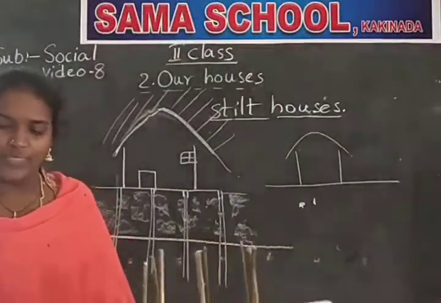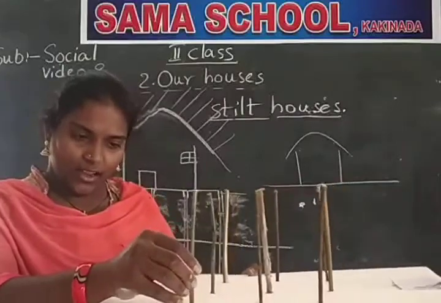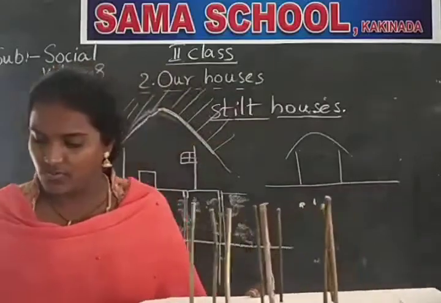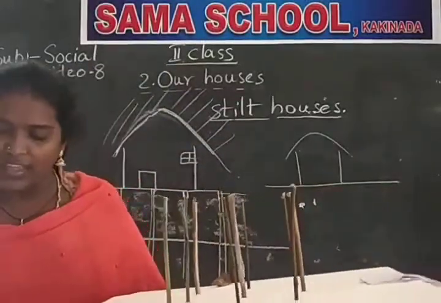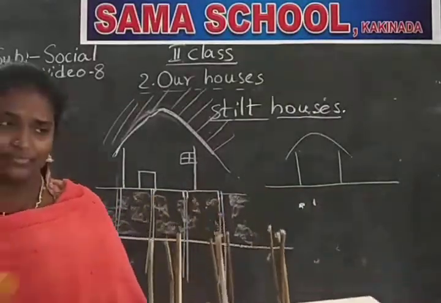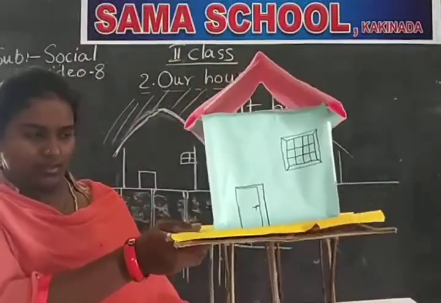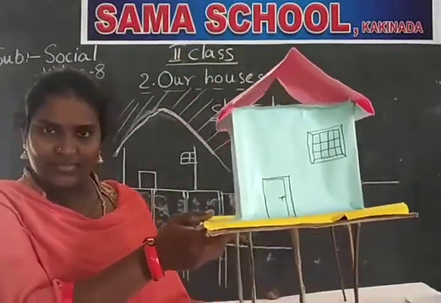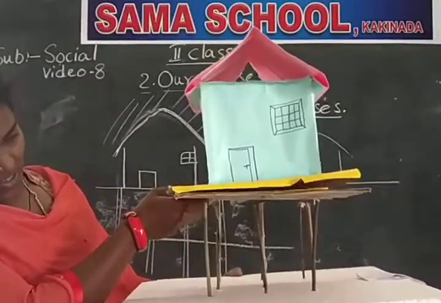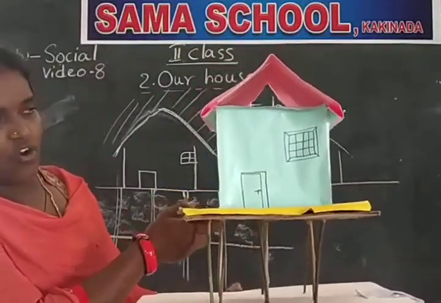Here, see, this is the land, and these are the long sticks, long poles which are used to build the house. And the house will stand on these poles. Are you able to see, Amma? Are you able to observe this one? The house is standing on these poles, isn't it? This is called a stilt house.